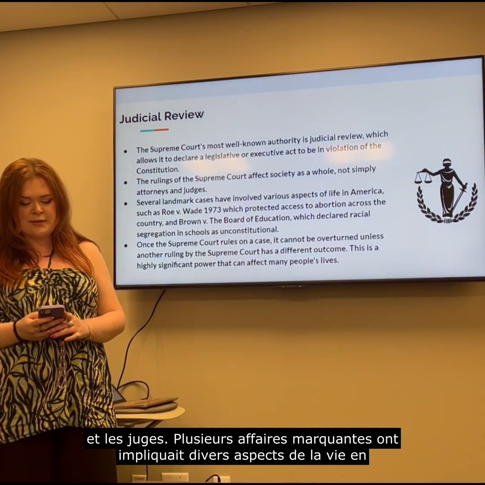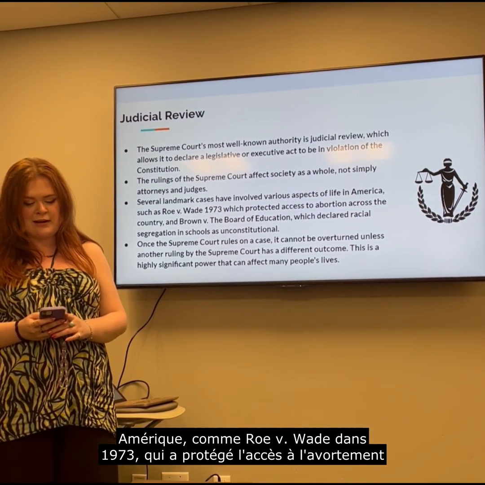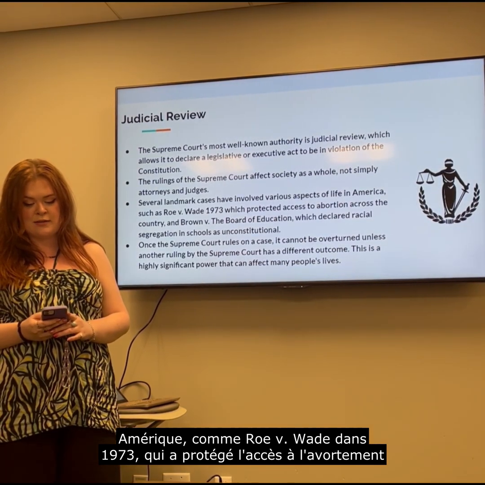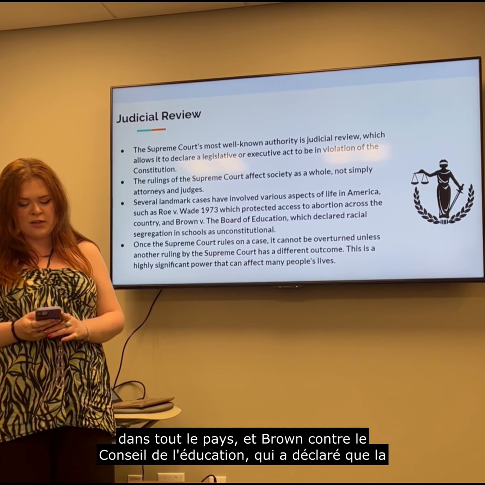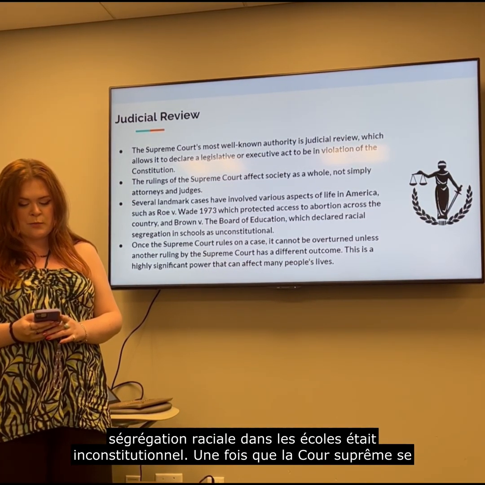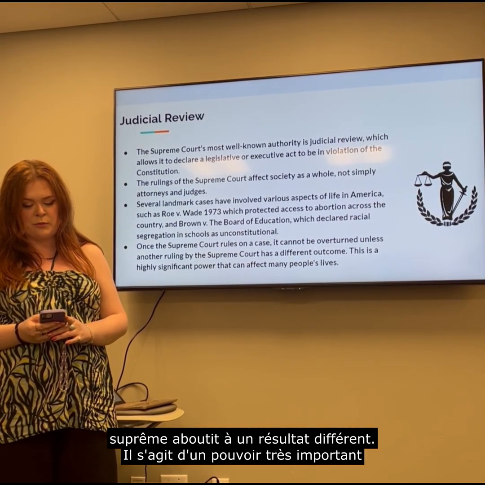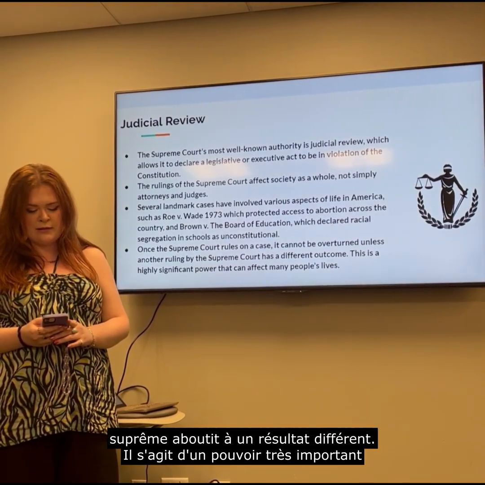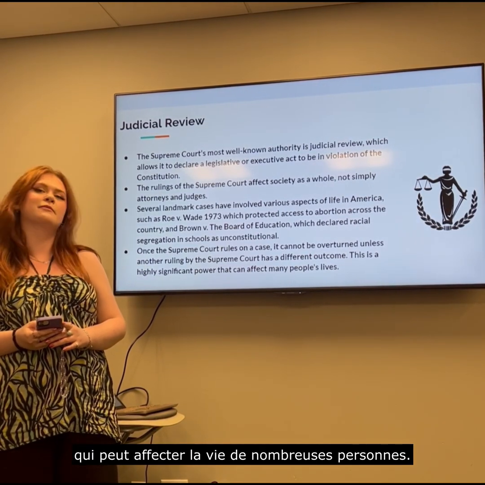Several landmark cases have involved various aspects of life in America, such as Roe v. Wade in 1973, which protected access to abortion across the country, and Brown v. the Board of Education, which declared racial segregation in schools as unconstitutional. Once the Supreme Court rules on a case, it cannot be overturned unless another ruling by the Supreme Court has a different outcome. This is a highly significant power that can affect many people's lives.